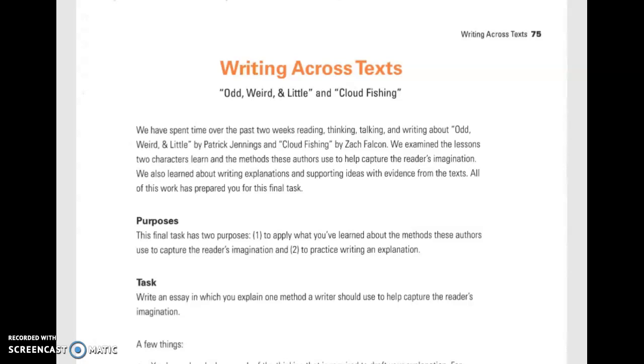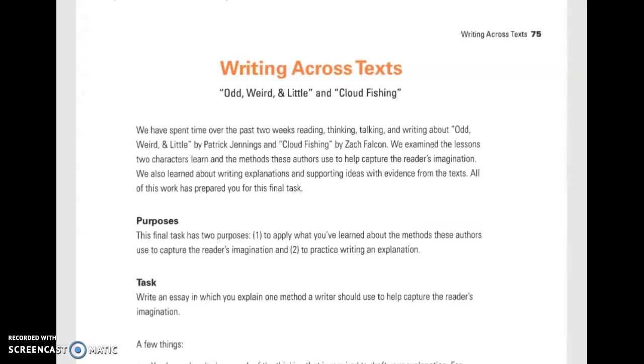Today you're going to begin working on your final task for the unit Imagine That. This task is going to ask you to write across the two texts that you've read, Odd, Weird, and Little, and Cloud Fishing. We have spent time over the past 2 weeks reading, thinking, talking, and writing about Odd, Weird, and Little by Patrick Jennings and Cloud Fishing by Zach Falcon.